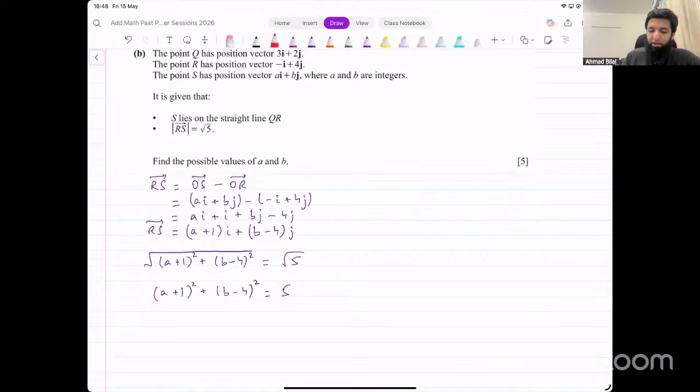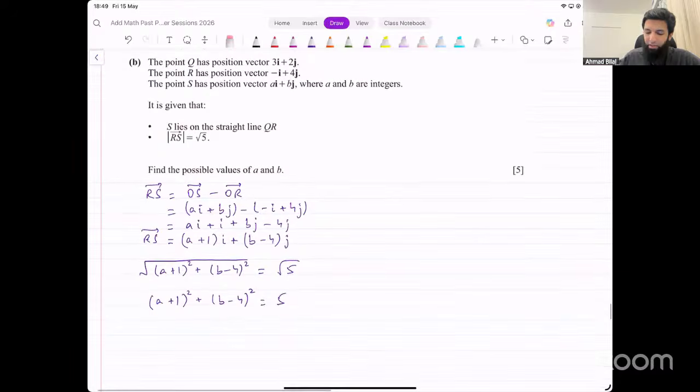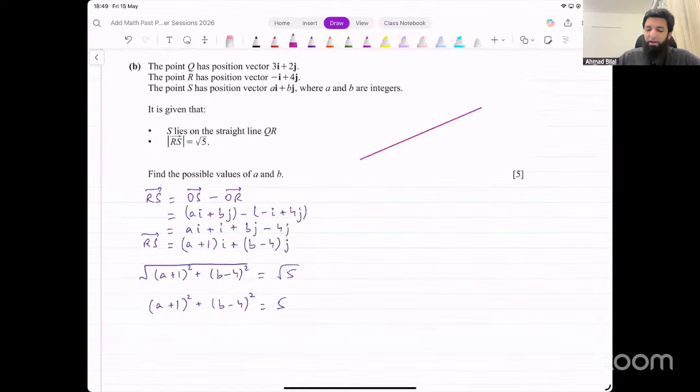What does that mean? If S lies on the straight line QR, let's just try to visualize this. Now, it's not very accurate. I'm just drawing a random line. Let's suppose R was here maybe, and let's make it slightly more precise for R and S at least. So if R is here, Q would be maybe here. Okay. So we have these 2 points, R and Q. Now they're saying S lies on the line QR. So S is somewhere on this line. We don't know where exactly. Let's say this is here.